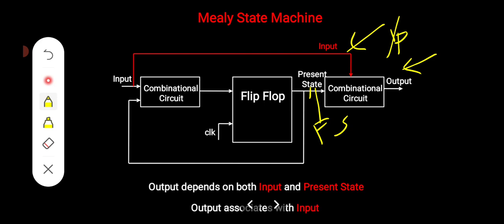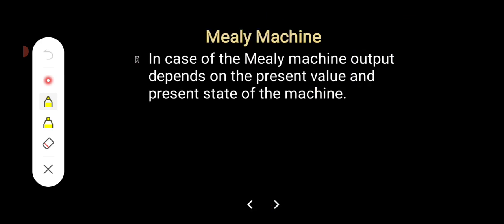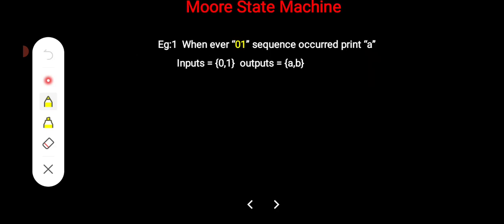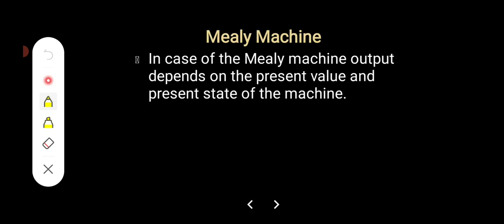So here the outputs are associated with the state transition with the input only. That means based on the input it changes. So in case of the Mealy machine, output depends on the present input value and present state of the machine also. So this is clear, right? Next let us see some of the important points.